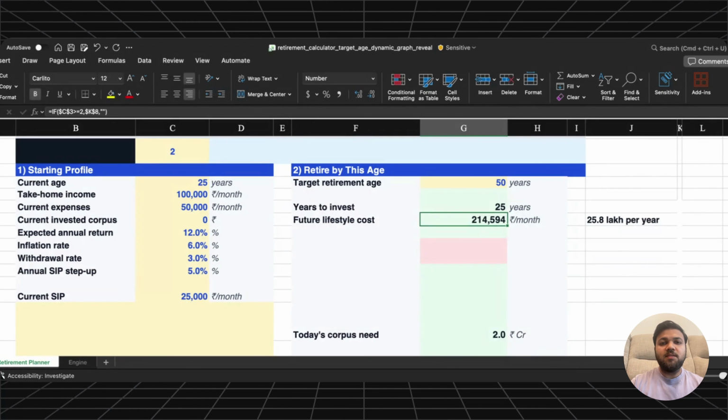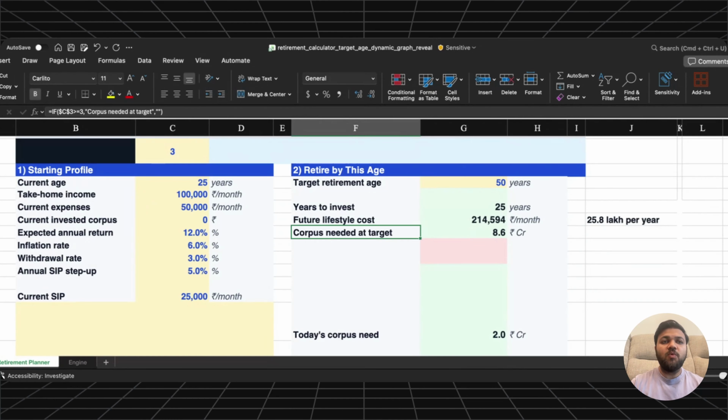The first big lesson is this. Your retirement number is not based on what your life costs today. It is based on what your life will cost when you actually retire. That is the inflation effect. Using the 3% withdrawal rule, this person would roughly need 8.6 crores to retire at the age of 50. Let's look at that here.